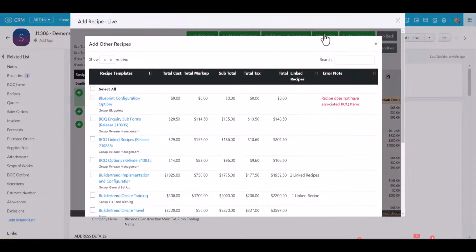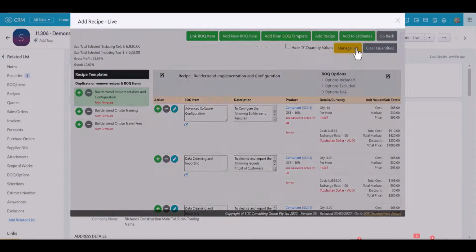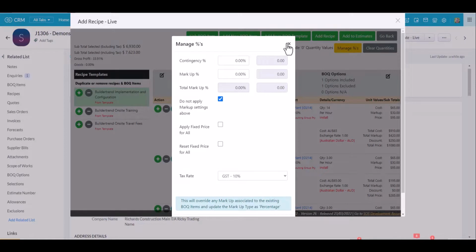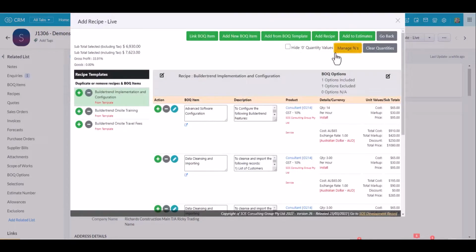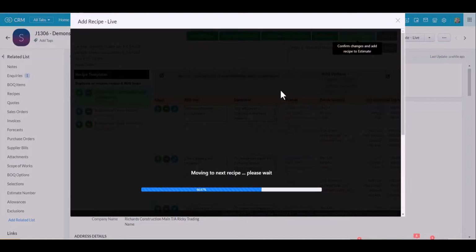If I forgot to add a recipe, I can add a recipe at this stage. And I can go into the yellow button here to manage my markup percentages. Once I'm finished, I click on Add to Estimates, and that now clones all those templates to create a copy of them for this estimate with all my customization changes.